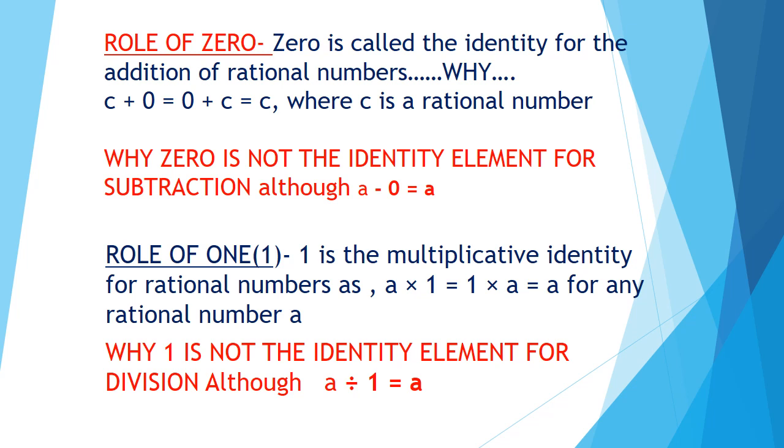Next is rule of 1. 1 is multiplicative identity element for rational numbers. Why? Because on multiplying 1 with any rational number or any rational number with 1, we are going to get same identical rational number. That's why 1 is identity element for multiplication of a rational number. Again, think about it. Why 1 is not the identity element for division? Because A divided by 1 is A.